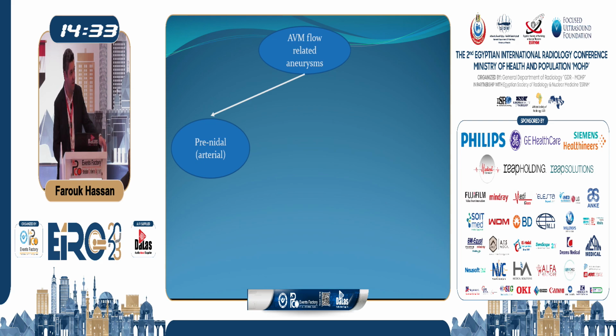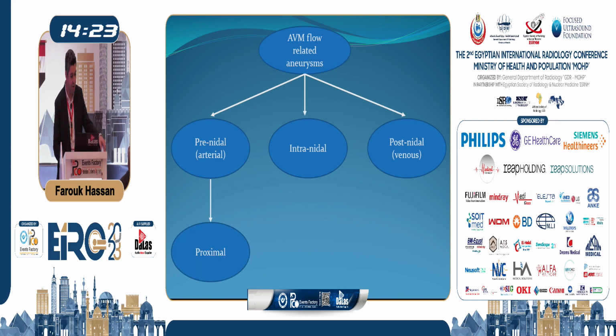which is an arterial aneurysm, intranidal, an aneurysm within the AVM nidus, and postnidal, on the venous outflow of the AVM. Regarding the prenidal arterial aneurysms, we can classify them as proximal and distal. By proximal flow-related aneurysm, we mean an aneurysm at the circle of Willis level, at the ACOM or MCA bifurcation, but on an artery supplying the AVM.